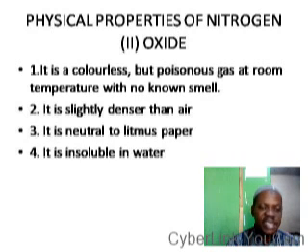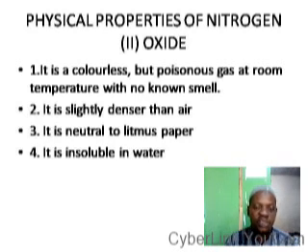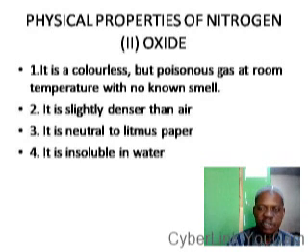It is slightly denser than air. Nobody needs to tell you that; just calculate its relative molecular mass and compare it with that of air. It is neutral to litmus as well. I have told you the two oxides of nitrogen that are neutral to litmus are nitrogen(I) oxide and nitrogen(II) oxide. It is not soluble in water, like we have seen in its method of preparation.